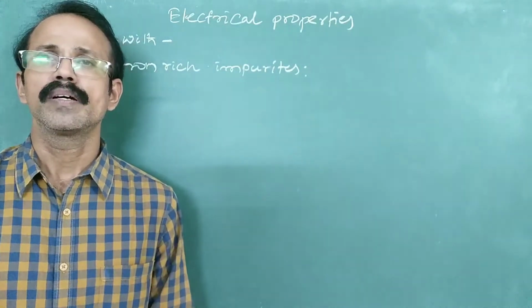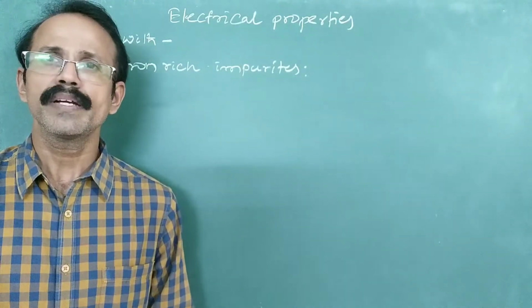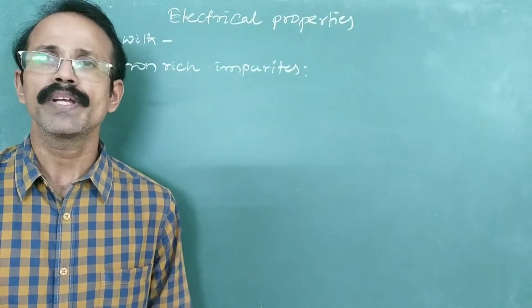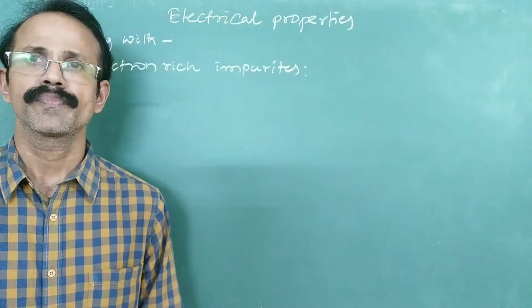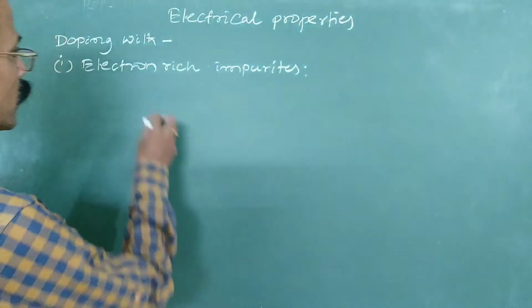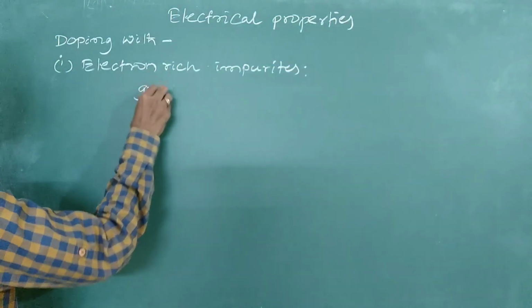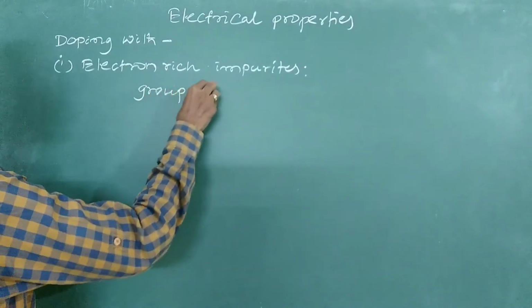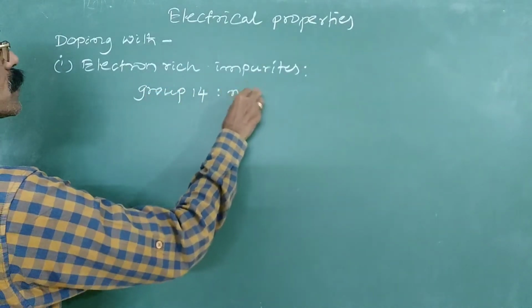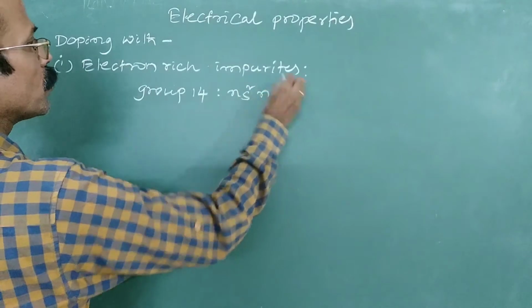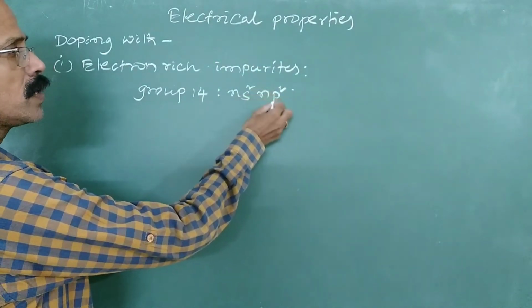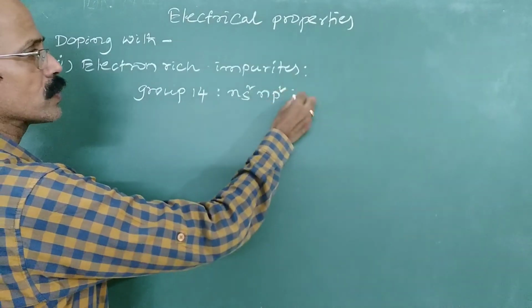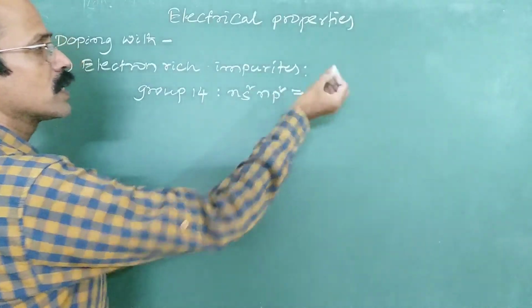For example, a group 14 element is doped with a group 15 element. Then the conductivity will be increased. What is the electronic configuration of group 14 elements? For group 14, the electronic configuration is ns2 np2. The outermost s orbital contains 2 electrons and the p orbital contains 2 electrons. In total, 4 valence electrons are there.